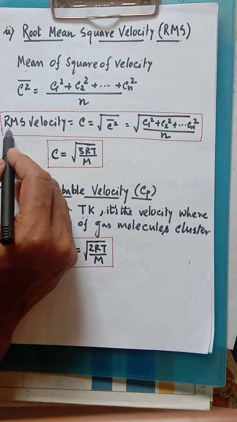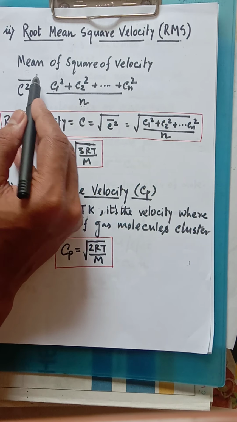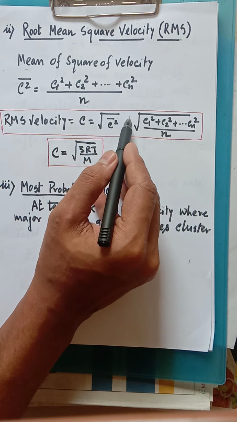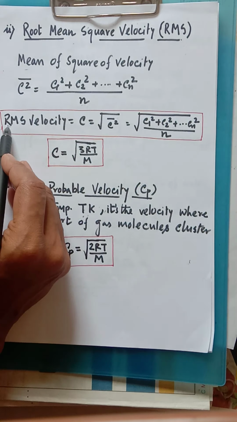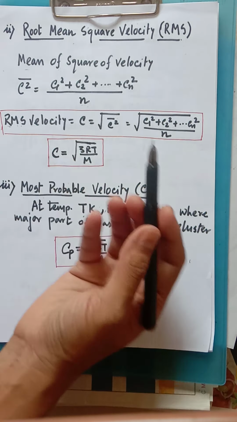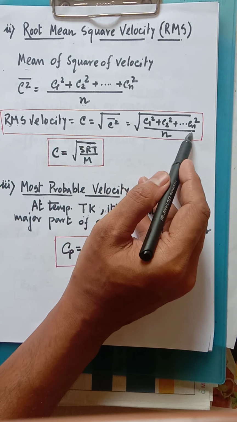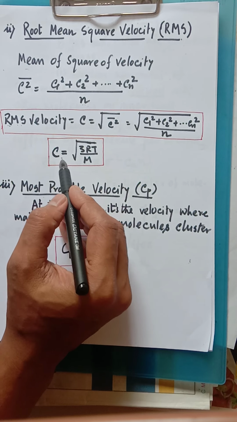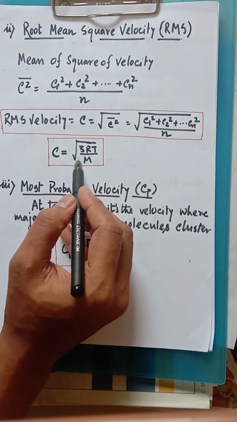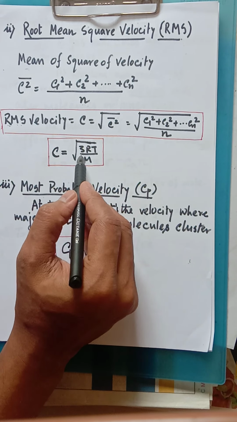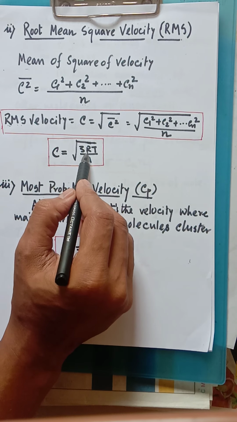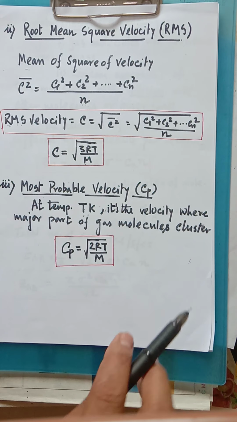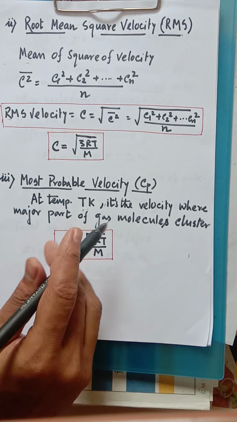If we take the root over here, in that case it becomes the RMS velocity or root mean square velocity. So this is the mathematical expression of the root mean square velocity, and it can be denoted this way also: C equal to root over 3RT by capital M. Again, R is the ideal gas constant, and M is the molecular weight of the particular gas.